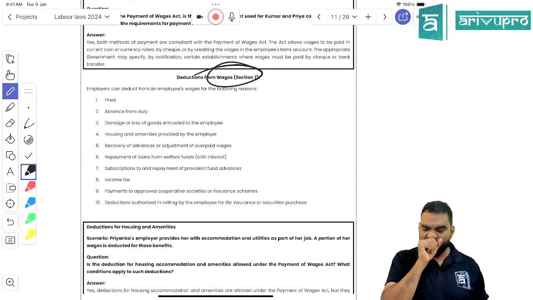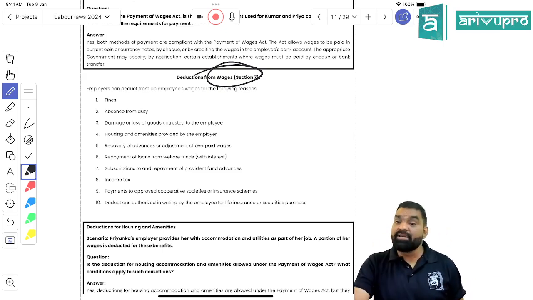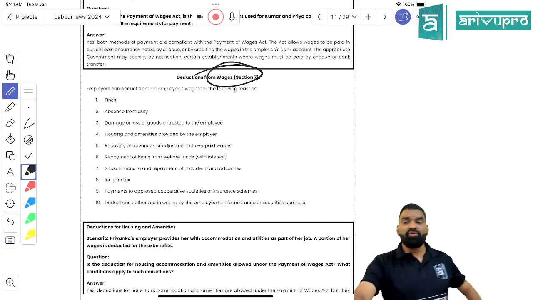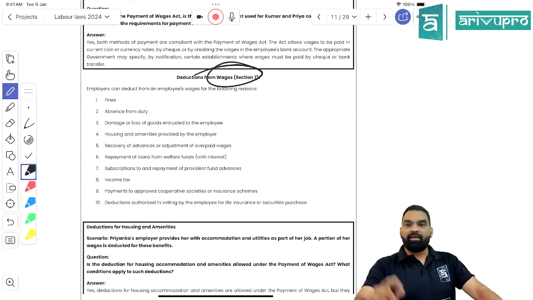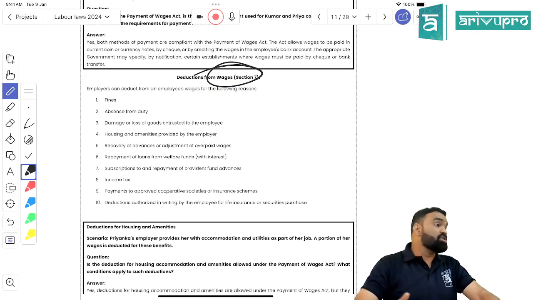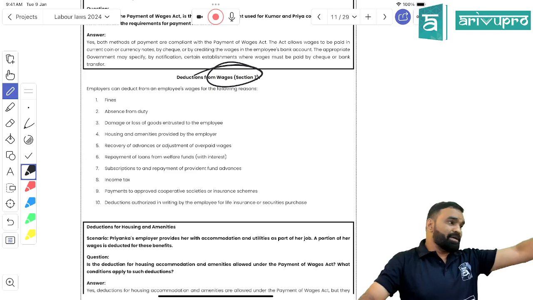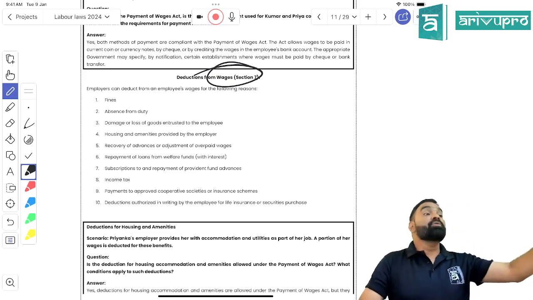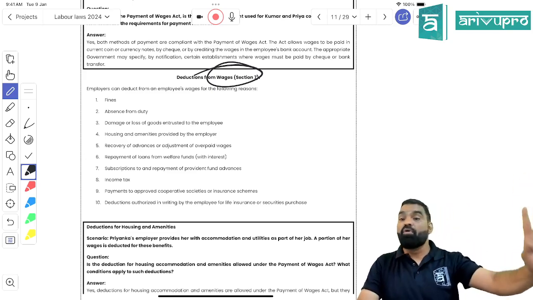It should be a subject matter of uniform policy. You cannot say, if you are coming 15 minutes late, I am going to give you half day's payment, and if you are coming 15 minutes late, I am going to deduct one hour's payment. Will it be possible? No. No discrimination is allowed. It should be a subject matter of policy and it should be uniformly applicable to all the employees.